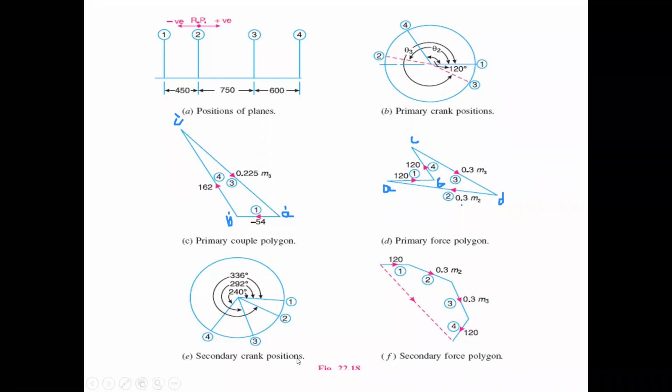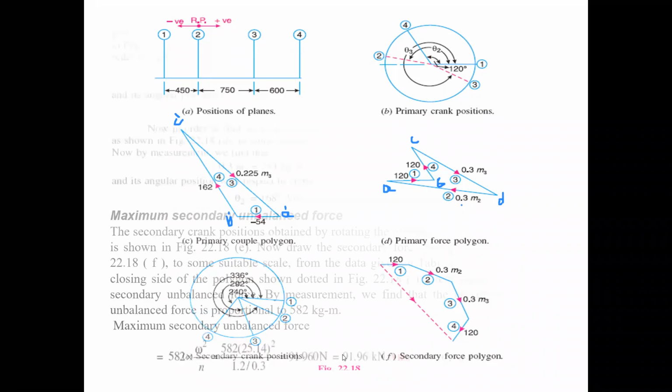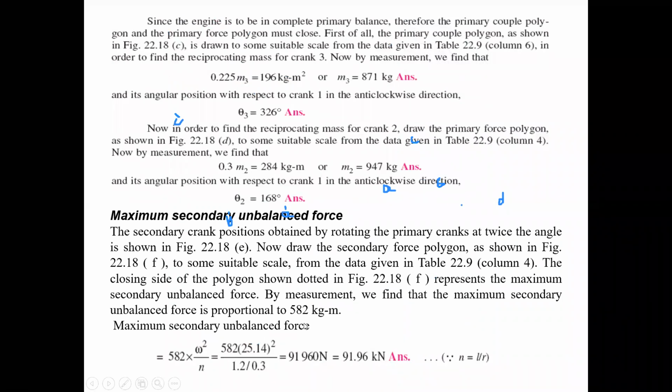Now to find the maximum secondary unbalanced force, the formula is m omega square r into cos 2 theta by n, that is m omega square r by n.